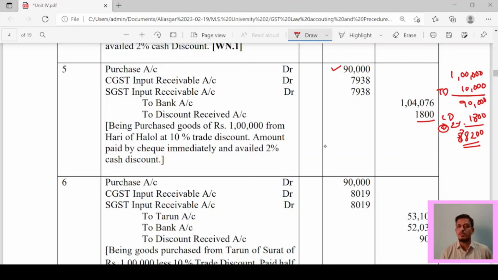Now on this 88,200 you have to charge CGST input receivable account and SGST input receivable account, respectively at 9%. So this way you can pass the entry. And if you add these two figures into this, then you will get this amount, 1,04,076. So 7,938 plus 7,938, if you make the total of this, you will get 1,04,076. So this way this calculation is done.